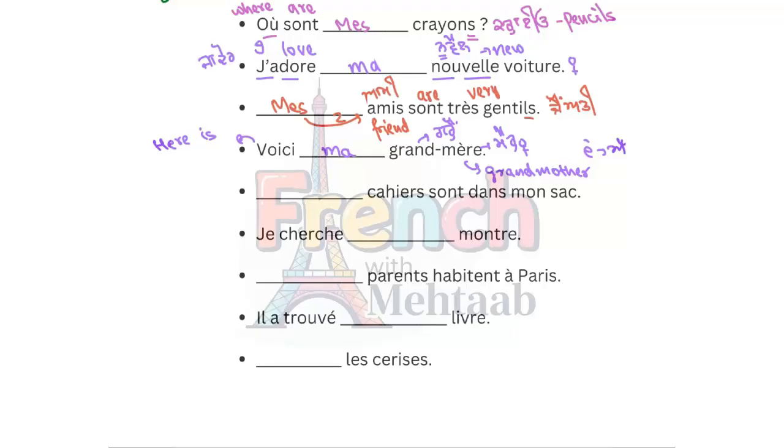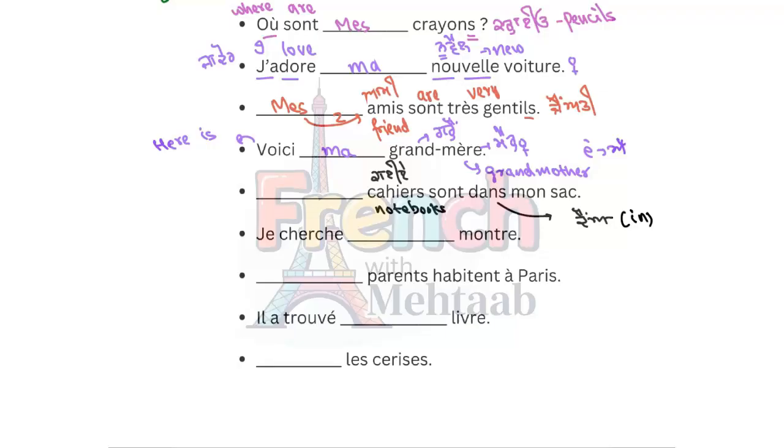Okay, now next sentence. H is silent, okay? This is called ka. How do we pronounce I? E. Cahier. This is cahier. Cahier means notebook. Now this is plural. This means these are notebooks. This is called dans. Dans means in.